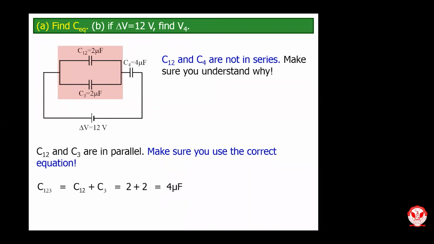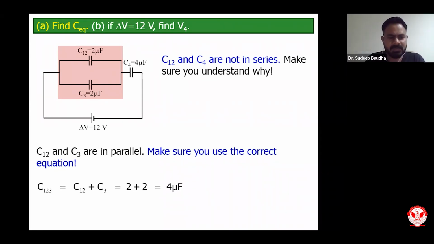I can write the overall equivalent capacitance of C12 and C3 as C123, which will be equal to C12 plus C3. That is 2 plus 2, which gives 4 microfarad. So we have got the equivalent C123 as 4 microfarad. Simple calculation, nothing much to do, simple math. I hope you will be able to do it.